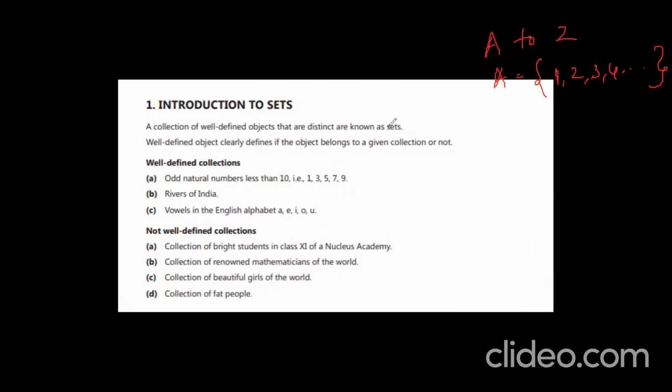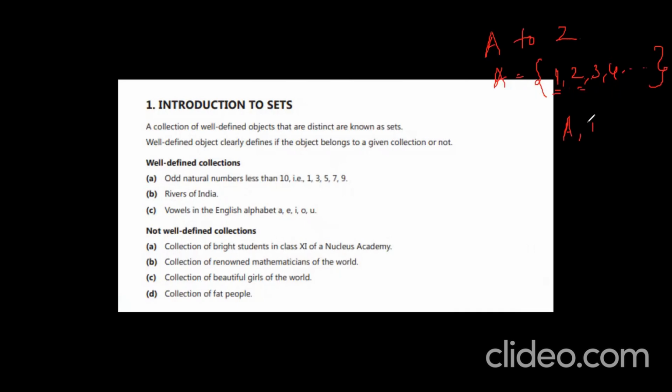A well-defined collection of objects is called a set, and the objects present in that collection are called elements, or members of the set. A set is represented by capital letters.